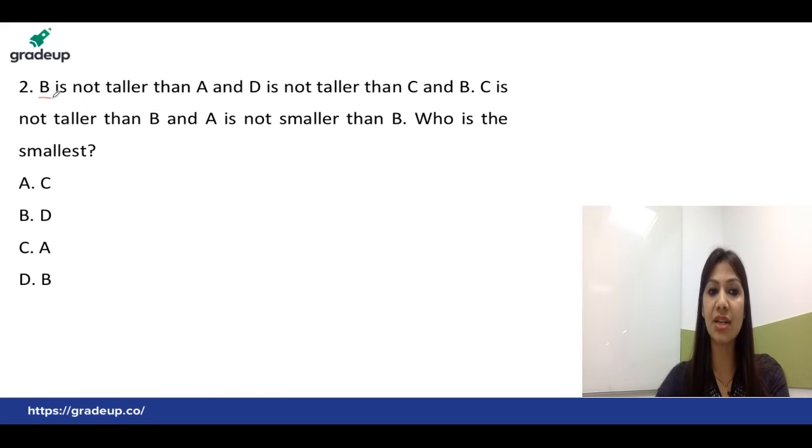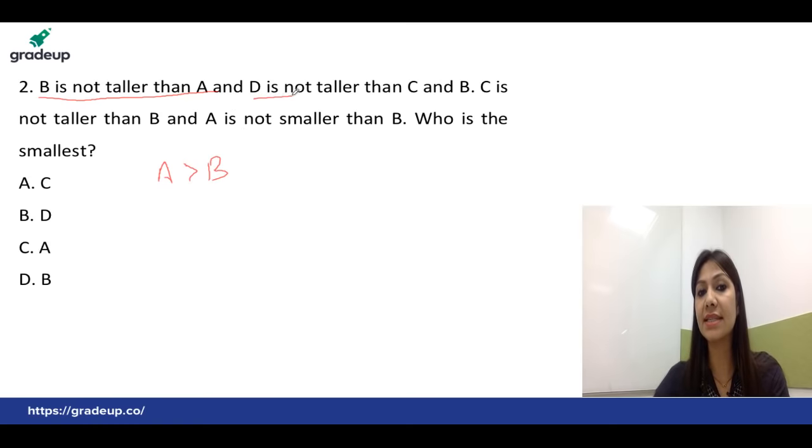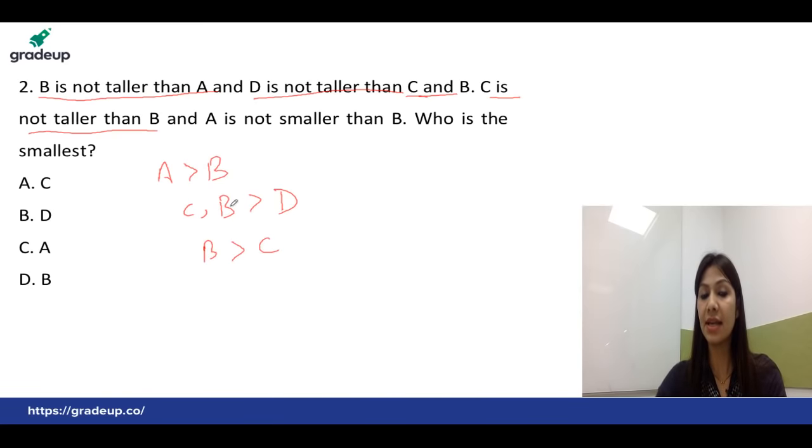So as mentioned, if B is not taller than A, it simply indicates that A is taller than B, right? The second line is D is not taller than C and B. If D is not taller than C and B, it means both C and B are taller than D, right? The next point is C is not taller than B. If C is not taller than B, that indicates what? B is taller than C. So that's the comparison which was not shown clearly in the second statement, but right now the comparison is clearly visible between C and B.